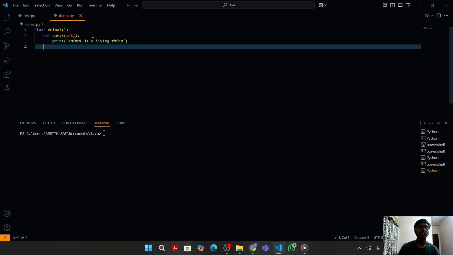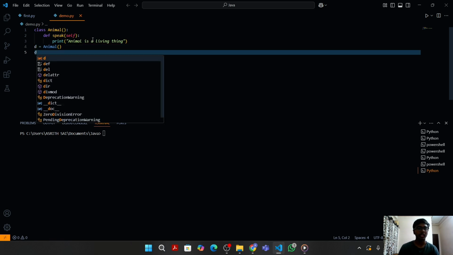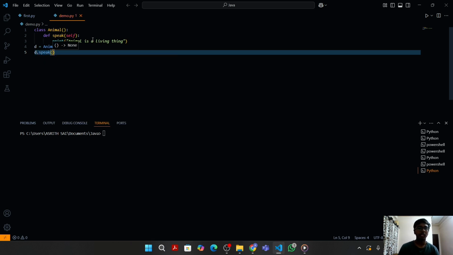So declaration of a class has been completed. Now let's try to access the speak method by creating an object. Here I am creating an object D by using the syntax object name is equal to class name. If we want to access the speak method, we just need to write the object name, dot notation, and the method.